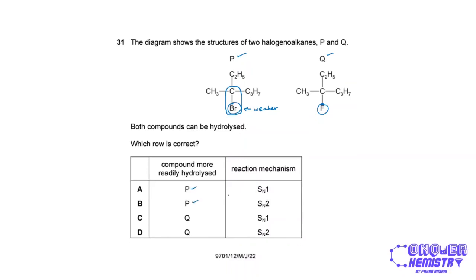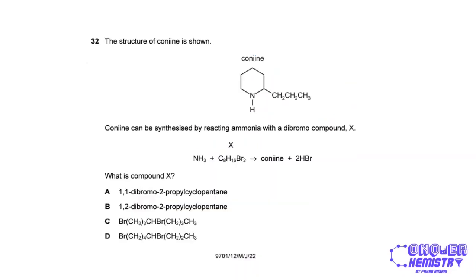And the reaction mechanism of this hydrolysis depends on the nature of this halogenoalkane. The carbon that is bonded to the bromine is bonded to 1, 2, 3 other carbon atoms. So this is a tertiary halogenoalkane. And because it's tertiary, it's going to follow the SN1 reaction mechanism. So option A is what we will go with.